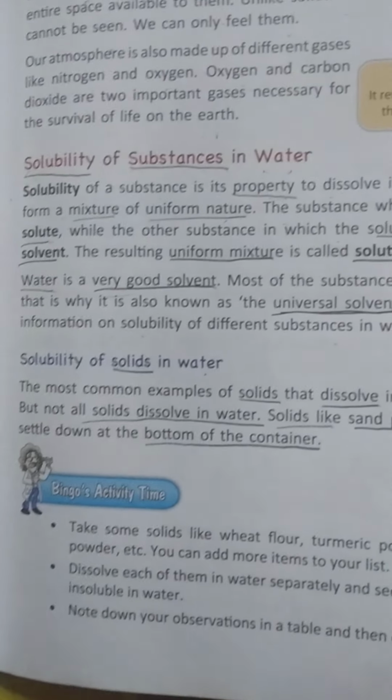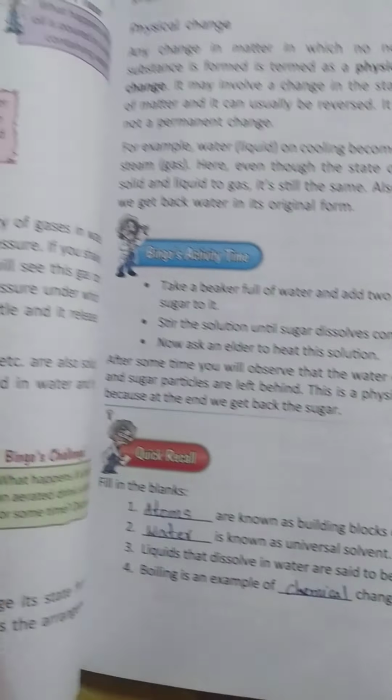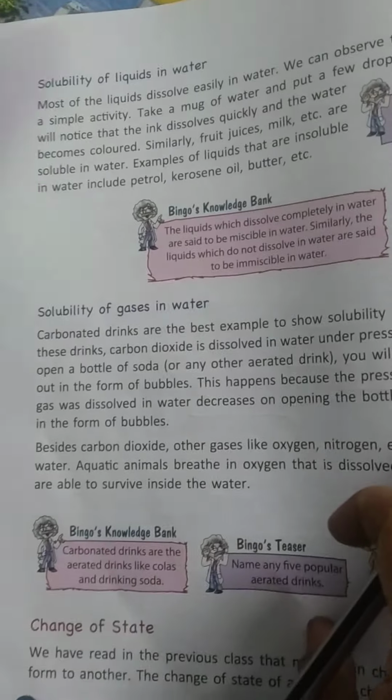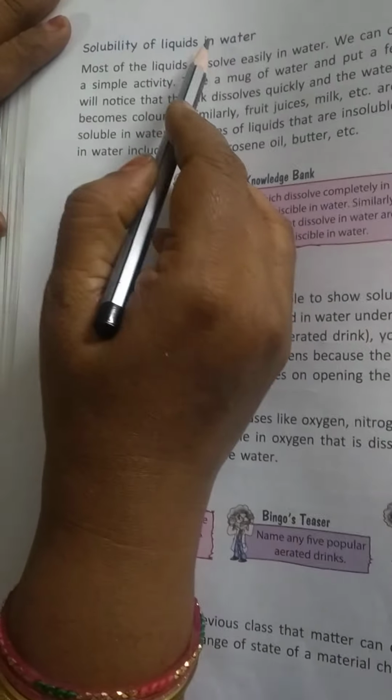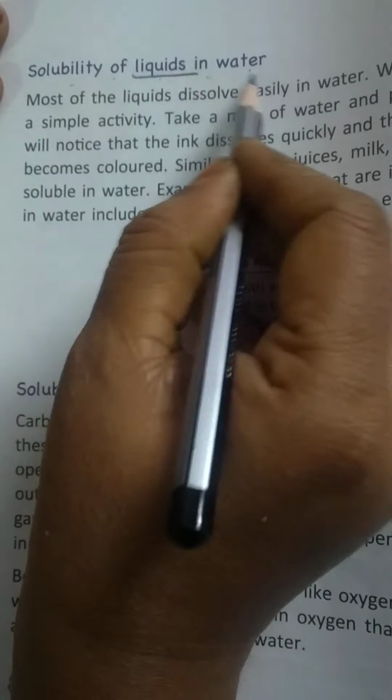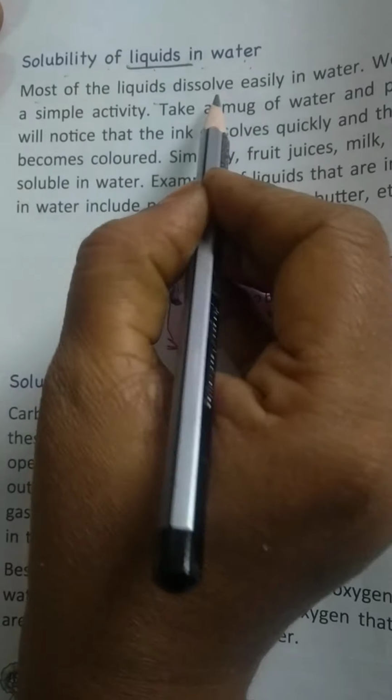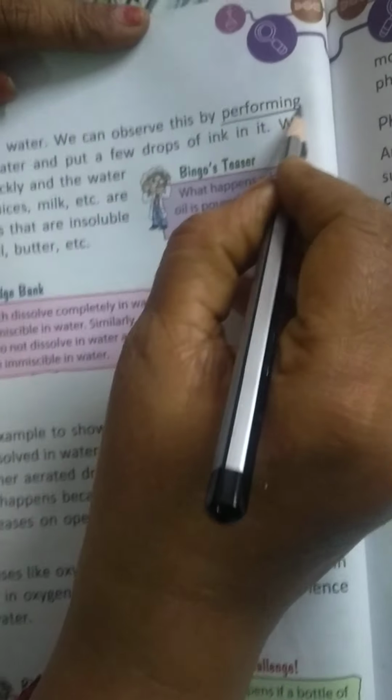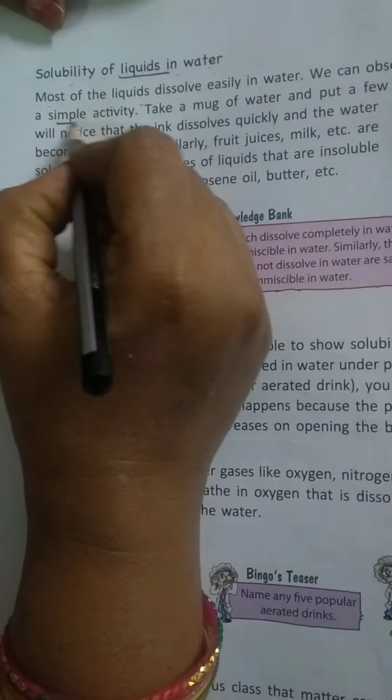Now we will turn to page number 72. Solubility of liquids in water. Now we are going to see the solubility of liquids. Most of the liquids dissolve easily in water. We can observe that by performing a simple activity.